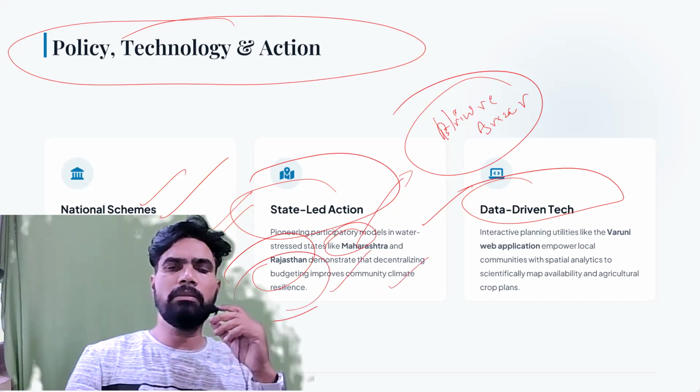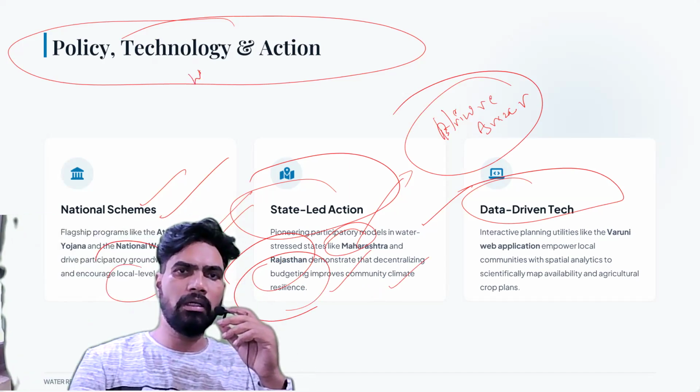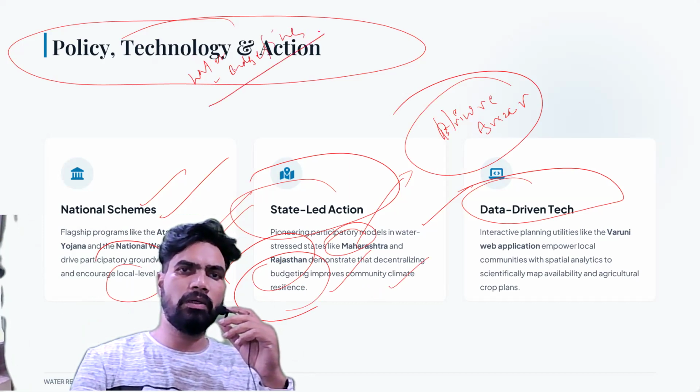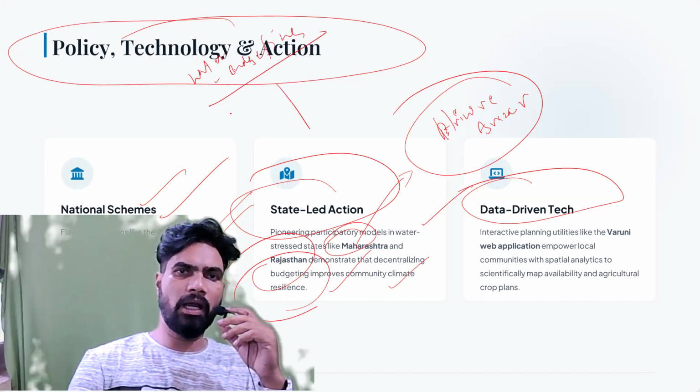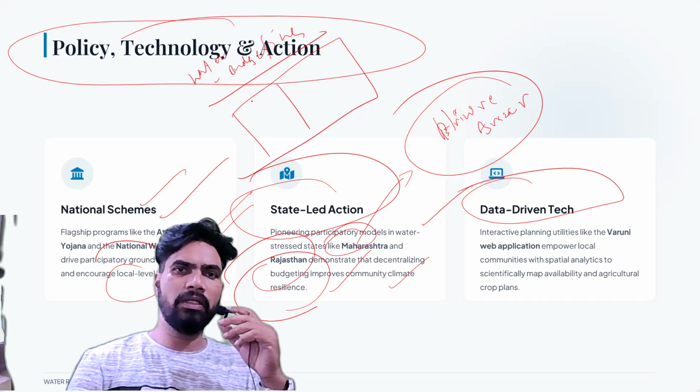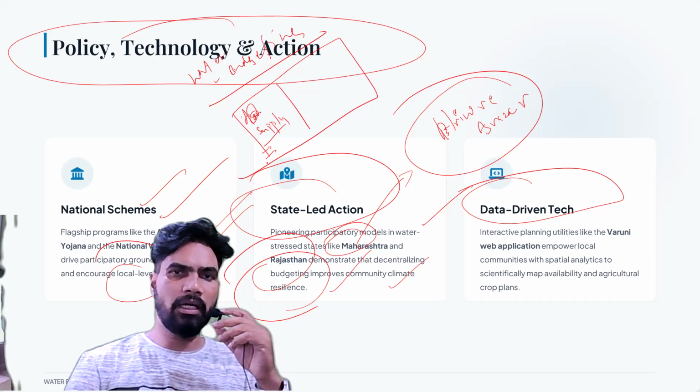Okay. You see, water budgeting, what is water budgeting? We will have a table and we will see where water supply is there. Okay. So rainfall, groundwater, etc., etc. If any other source is there, that one.